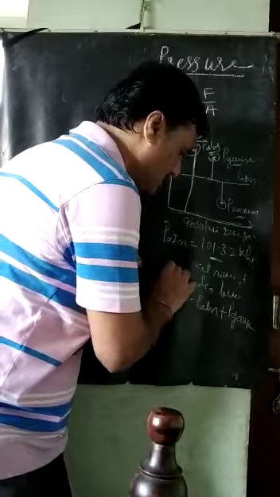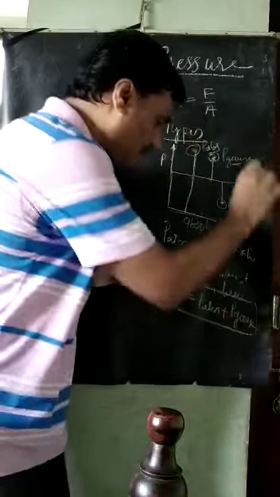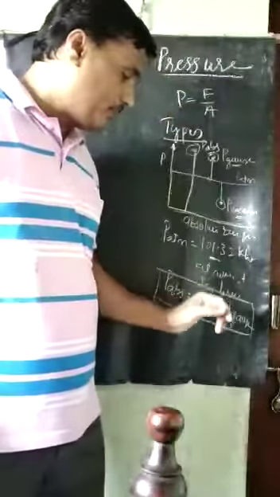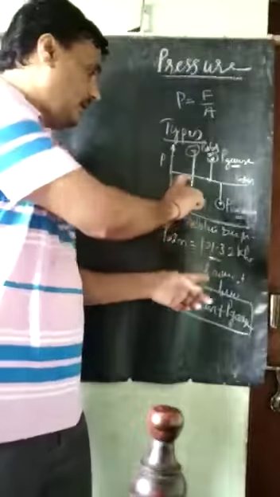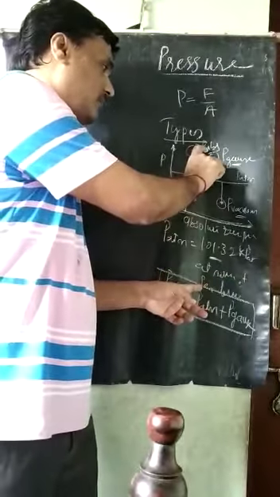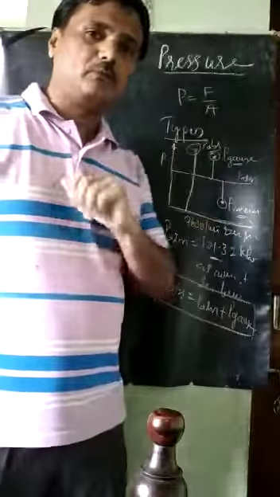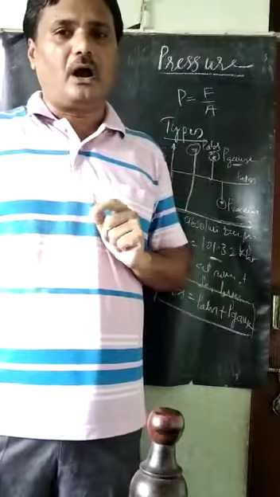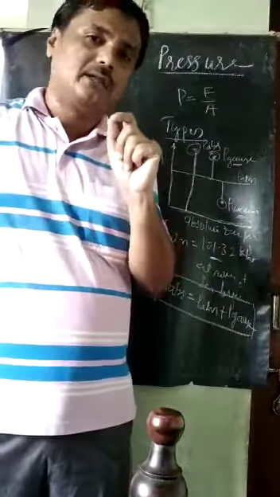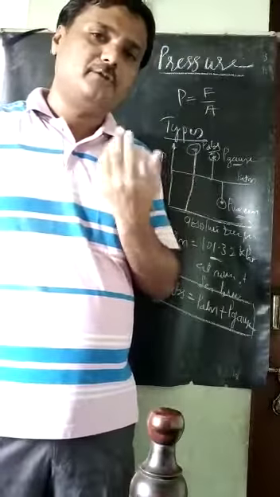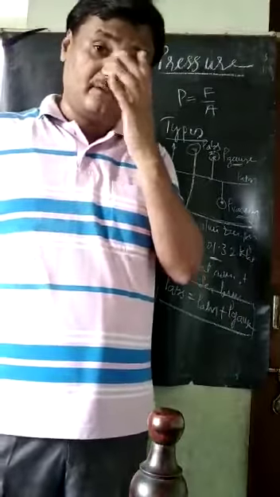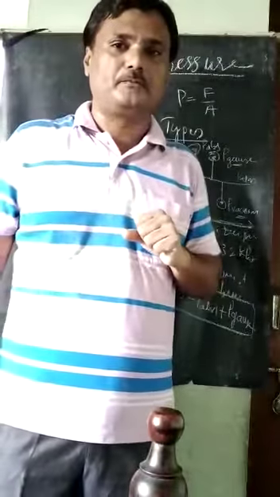This is the equation we are getting: absolute pressure equals atmospheric pressure plus gauge pressure. Whenever we are talking about absolute pressure, we always have to add the atmospheric pressure. Gauge pressure means we take the reference line itself, the atmospheric pressure.